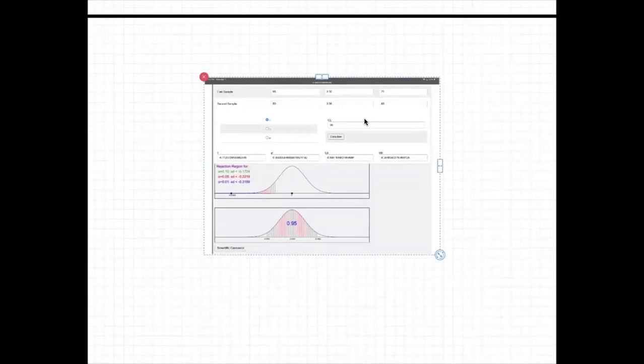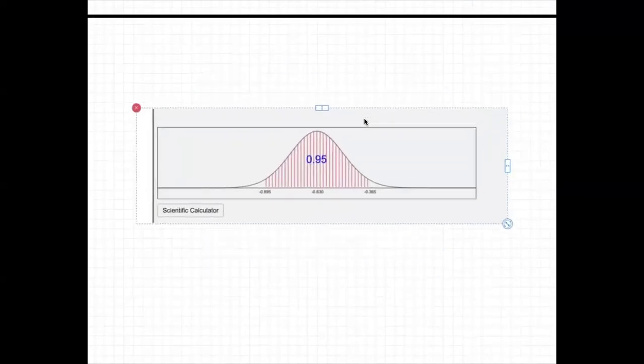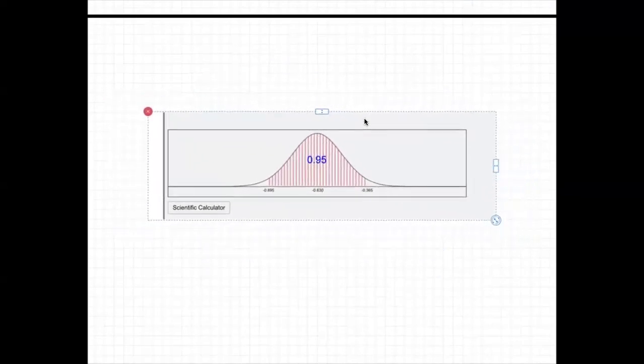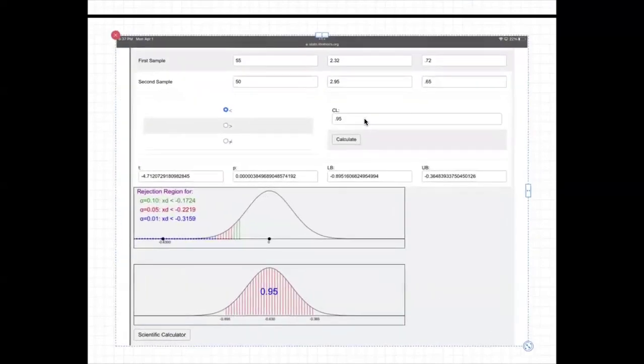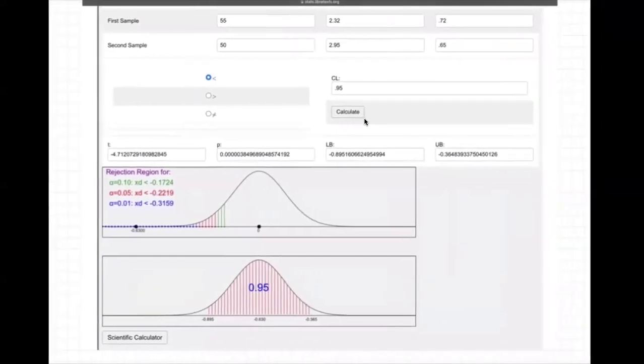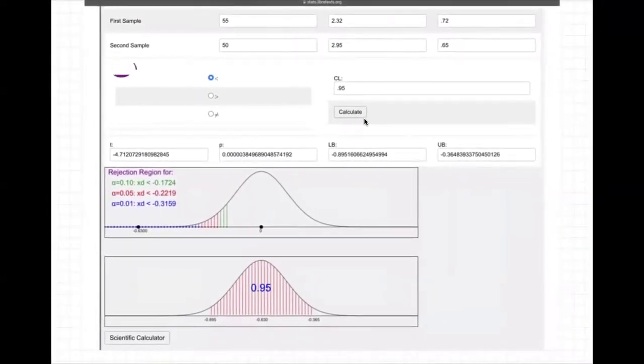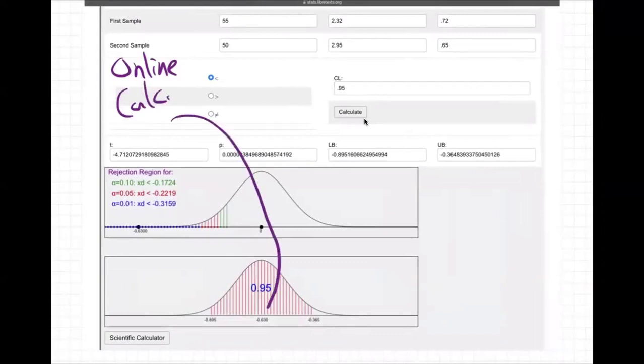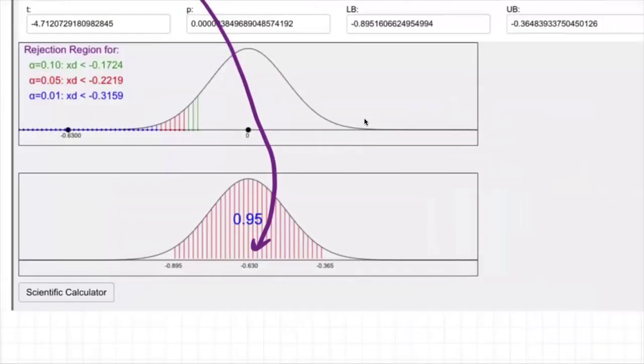Let me just focus on that last part. That's all we need right there. So this was the online calculator. If you look right there, you see our two numbers, the negative 0.895 and the negative 0.33. It tells you the number in the middle. There's the middle number. It just gives it to you.